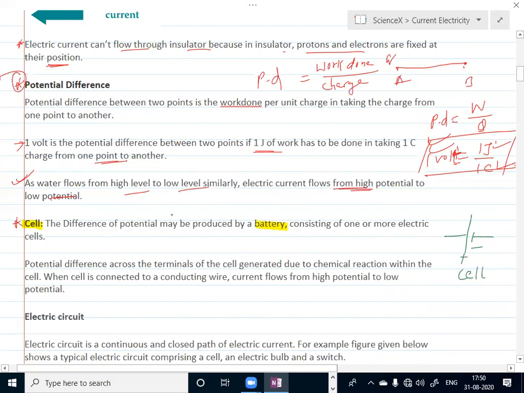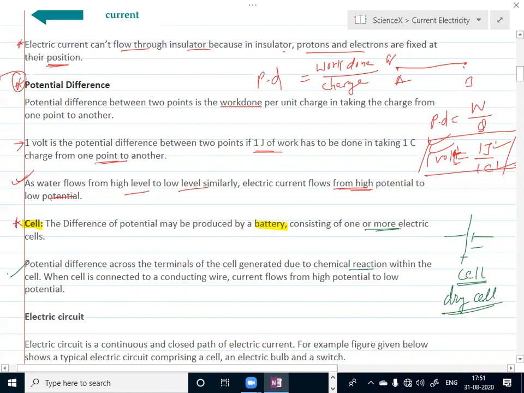Okay, so the difference of potential may be produced by a battery consisting of one or more electric cells. Here, the potential difference across the terminals of the cell is generated due to the chemical reactions within the cell. Actually, you have seen an example of a cell. You can see a dry cell is there, which is used in the torch and all.